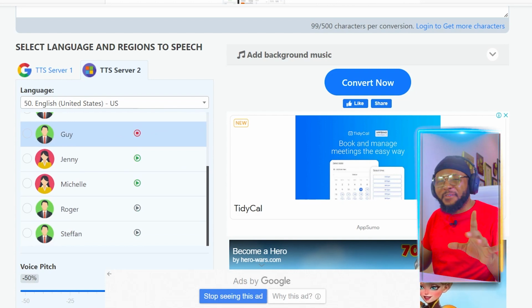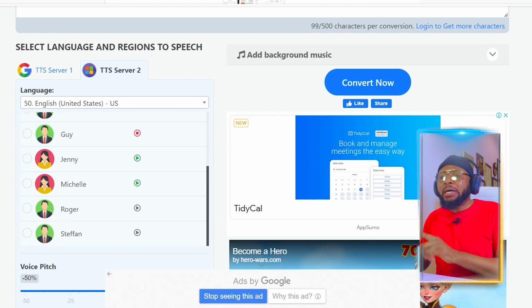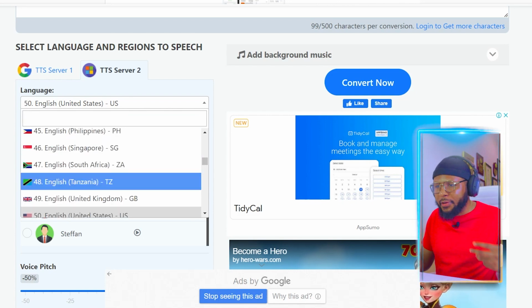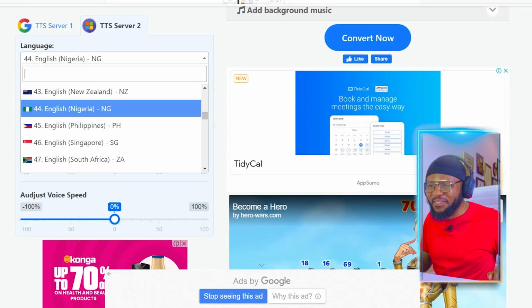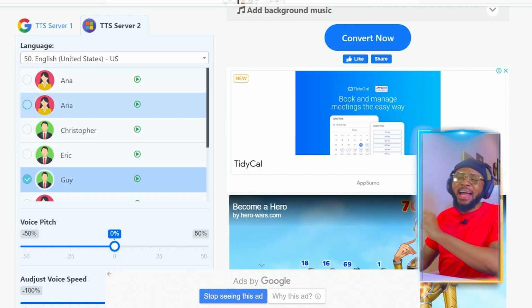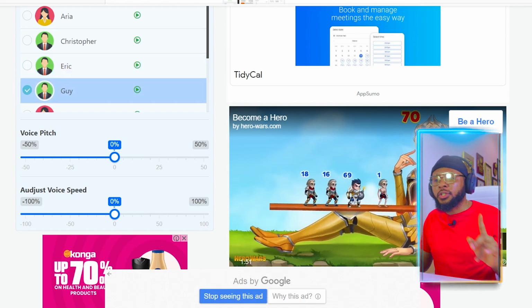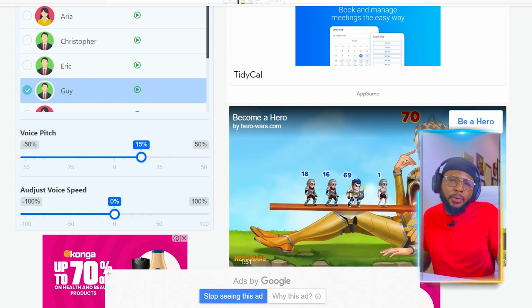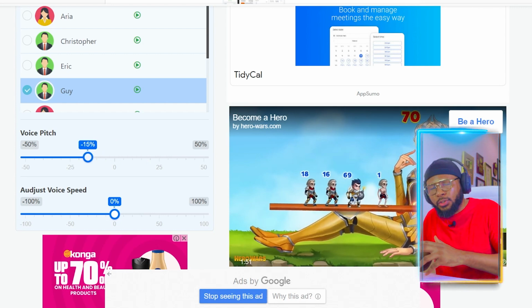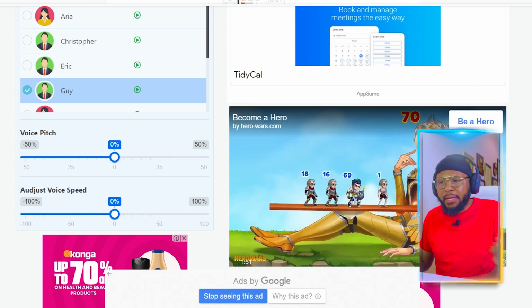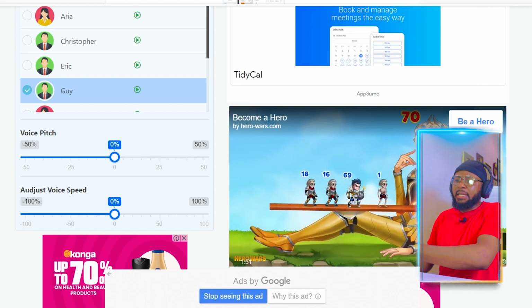Now, if you go through it and you don't find the perfect voice that you want, you can just click on this language here. You can see there's lots of languages. There's Tanzania, there's South Africa, there's United Kingdom. So here we're going to just come down and stick with the English United States. So we're going to select Guy. If you play it back and the pitch is off, what you're going to do is to just correct the pitch here. You can take it up and listen to it and see how it sounds, and take it down, listen to it and hear how it sounds. If you get the perfect one, you just leave it at that. So just go ahead and play around with it and see how it's going to work out for you. It's totally free.